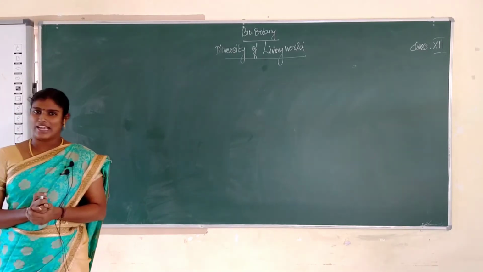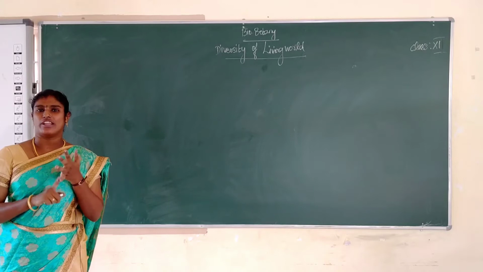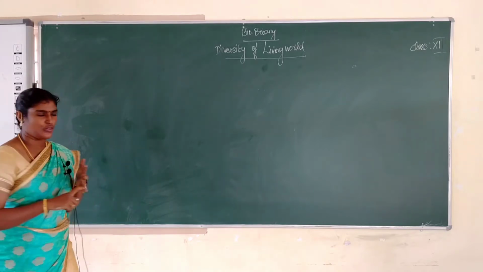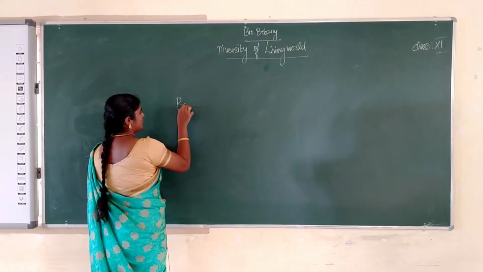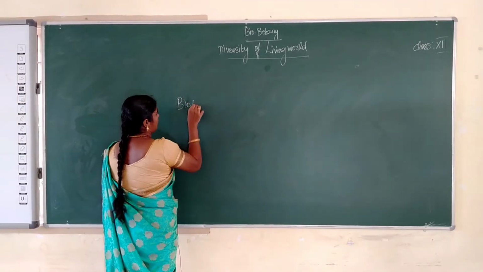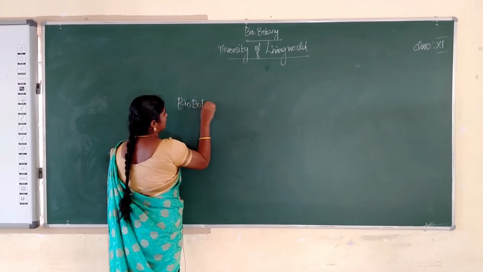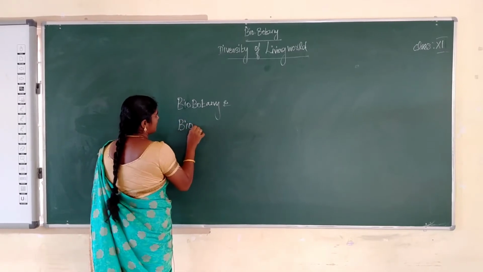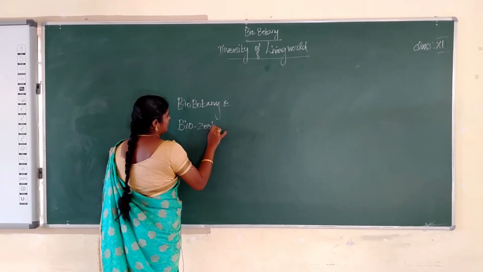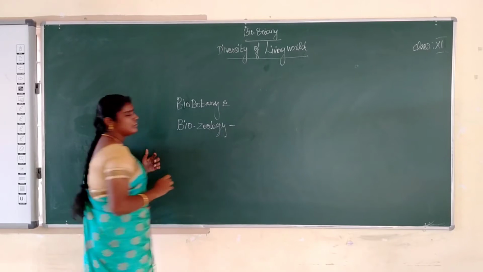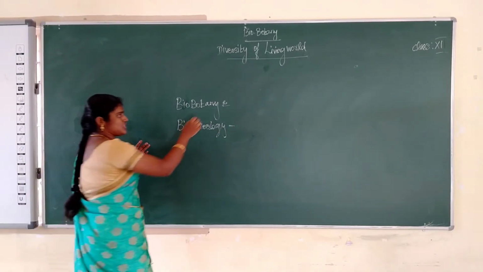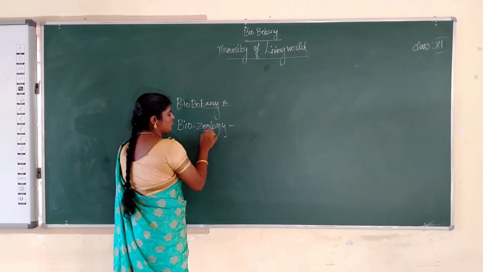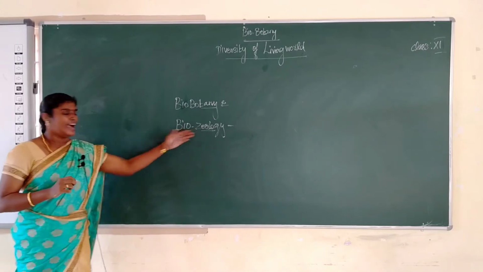Okay, I am taking biology. Biology means botany and zoology. Botany means the study of plants. Zoology means the study of animals.